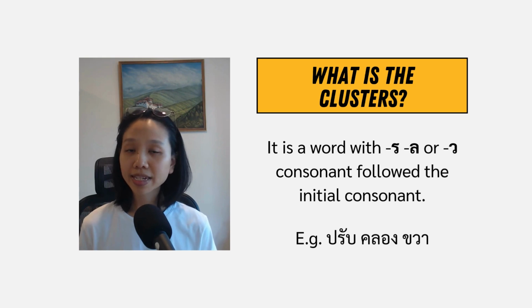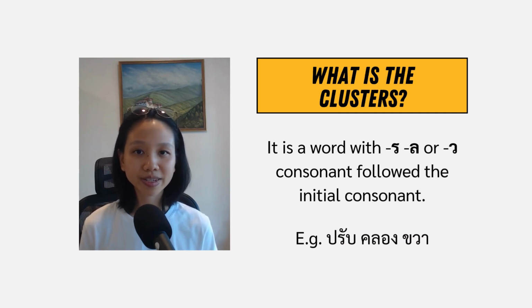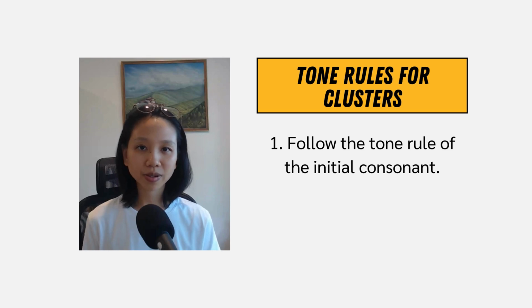In these three examples, you can hear that I pronounce ปรับ in the low tone, คลอง in the middle tone, and ขวา in the rising tone. Let me show you how I know the tones of these cluster words. The tone of a cluster word depends on the initial consonant. Let me show you the example.